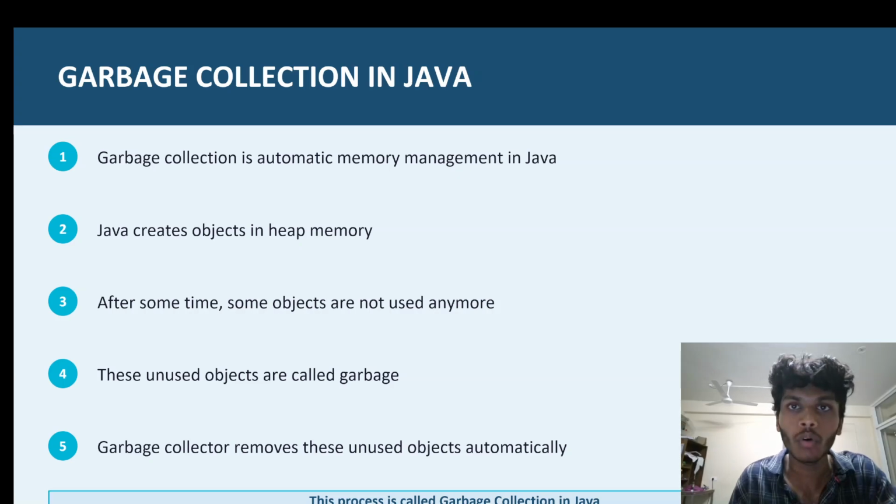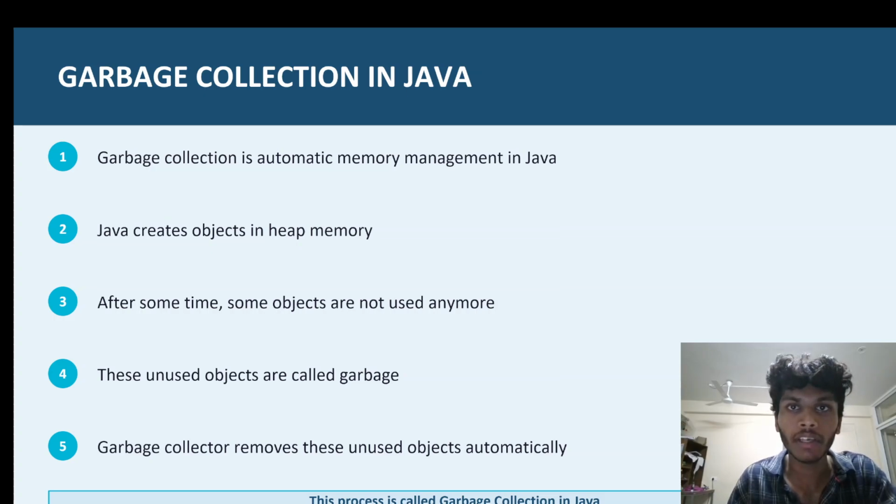Now, coming to what garbage collection in Java actually means. Garbage collection is nothing but automatic memory management in Java. It automatically manages the memory in Java, especially the memory present in heap. It removes the unused objects present in Java.